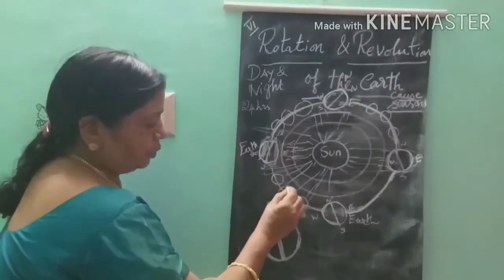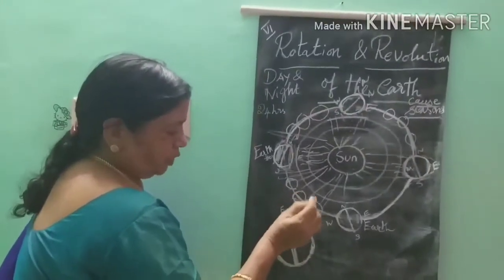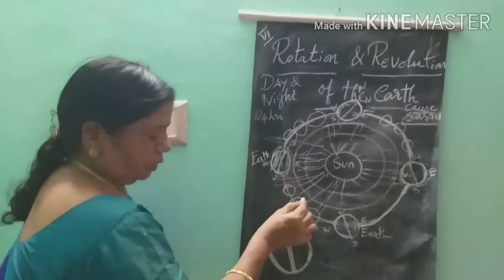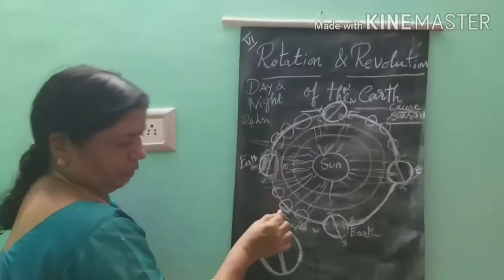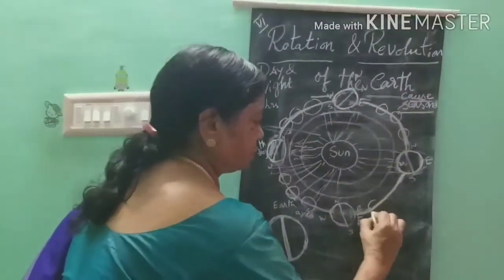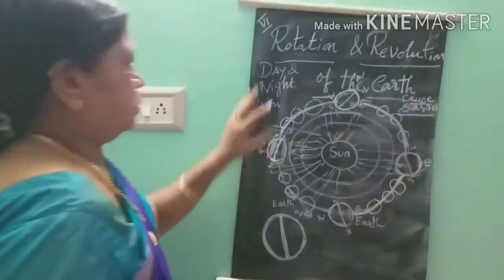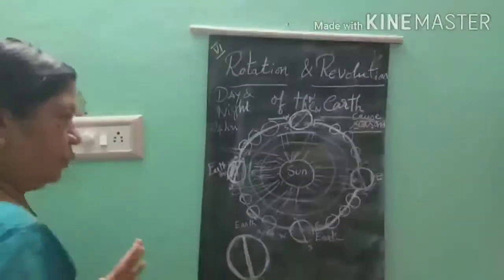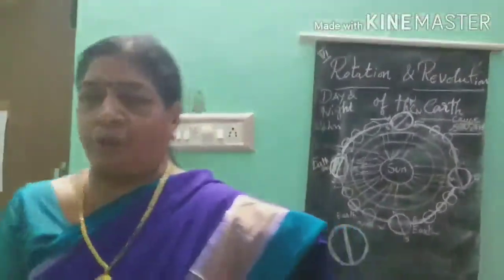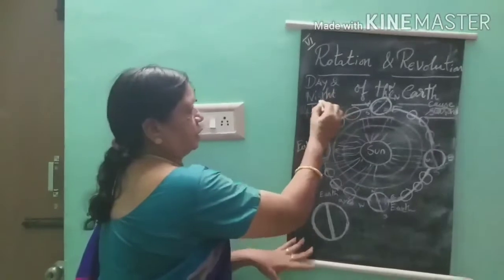So when the earth's axis is moving like this, a little part of the place is getting rainy season, a little part is getting summer season, a little part is getting the winter season, and other parts will have some other seasons. Like this, the earth moves around the sun. When the earth completes one rotation, it causes 24 hours, that is day and night.